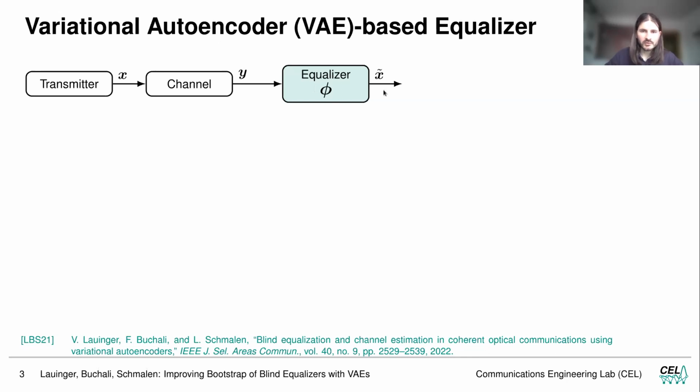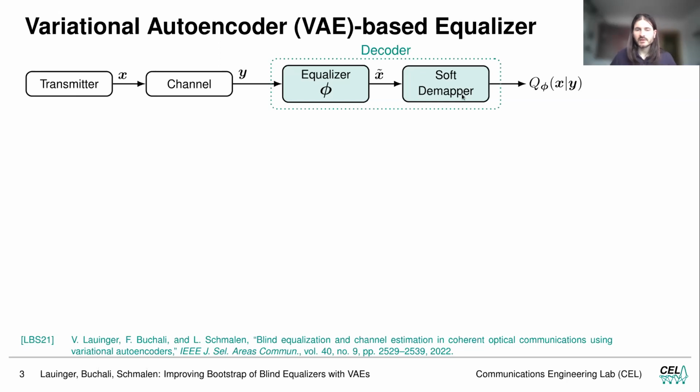The equalizer output can be used for further processing and finally can be input into a soft demapper, which outputs soft values correspondingly. The equalizer and the soft demapper can together be seen as a decoder.